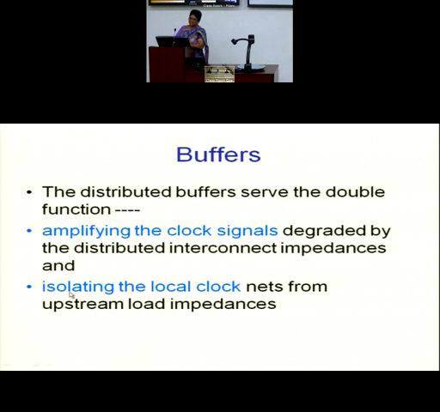And what is the meaning of isolating the clock nets from upstream? That means you are segmenting the entire distribution network into various segments, and in between you are placing a buffer. The upper segment load is now not connected to the first segment, which is actually the load for my PLL. So the PLL will be driving only a section of the link. Then the buffer will come, and it will drive the next section of the link. Then the third buffer will come, and it will drive the third section of the link.